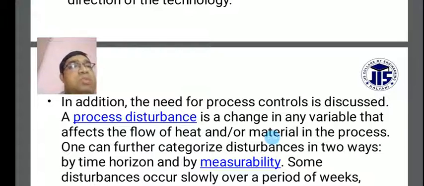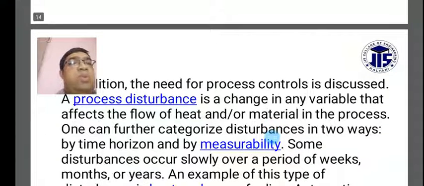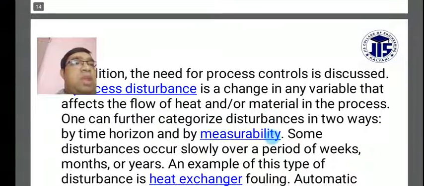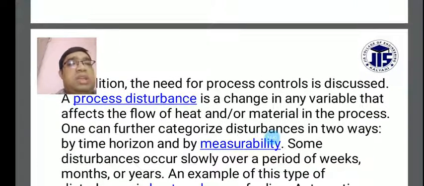A process disturbance is a change in any variable, like the input data, that affects the flow of heat or materials in the process. One can further categorize disturbances in two ways: by time horizon and